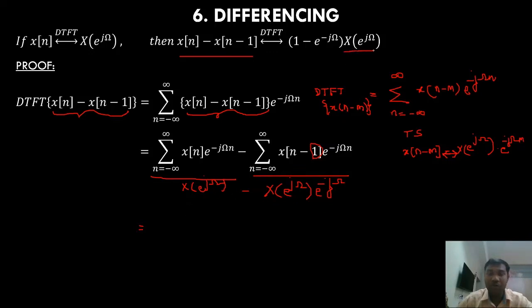X(e^jω) is common, and what is left? 1 minus e^(-jω). That is the DTFT, right? We have proved the DTFT of x[n] minus x[n-1] is nothing but (1 minus e^(-jω)) times X(e^jω), right? That is the differencing property.